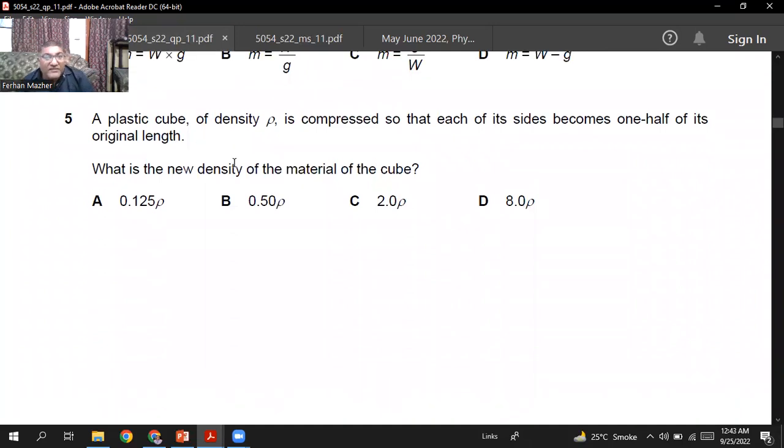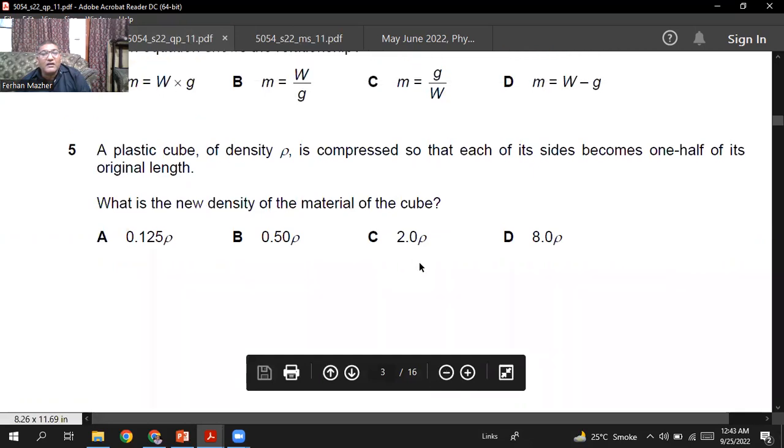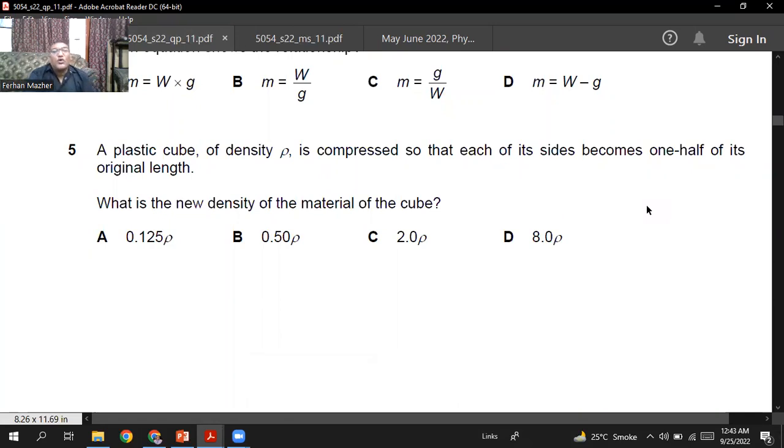Question number 5 is showing up on your screen. A plastic cube of density rho is compressed so that each of its sides becomes one half of its original length. What is the new density of the material of the cube?